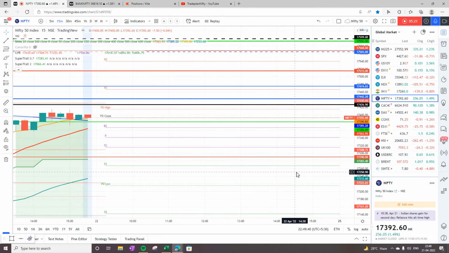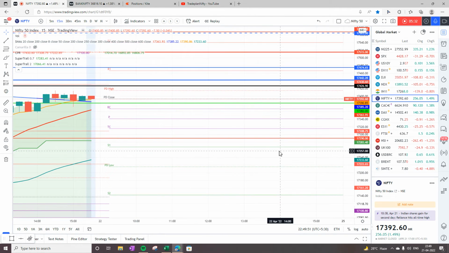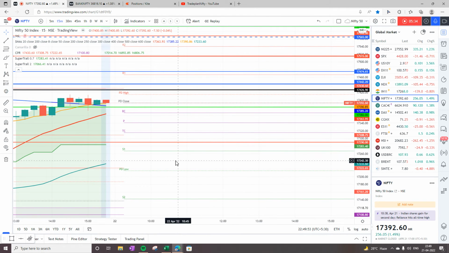So if the open is below 17,340, which is the pivot for tomorrow, then the signal is that the market has turned and it should be sell on rise. So sell on rise either at 17,341 or at H3, which is at 17,448, for a daily target of 17,338 or 17,283.